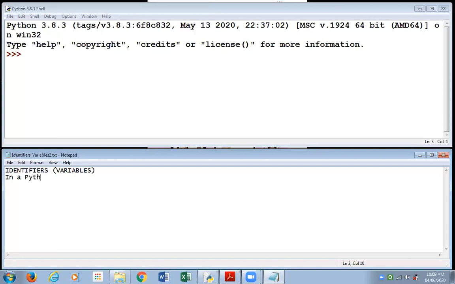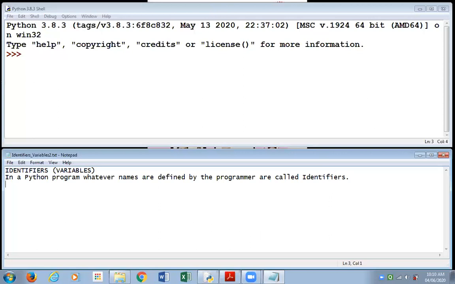In a Python program, whatever names are defined by the programmer are called identifiers. Hence, in a Python program, a programmer himself defines various components.